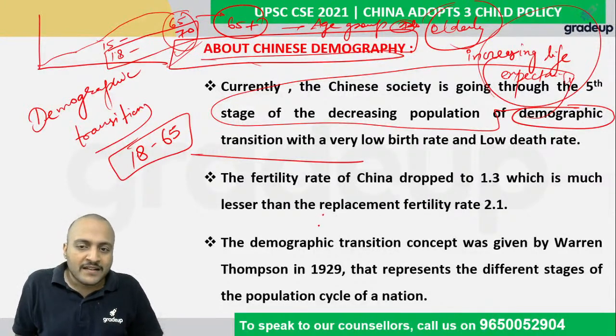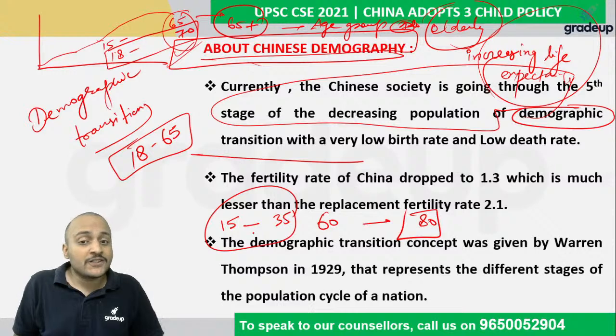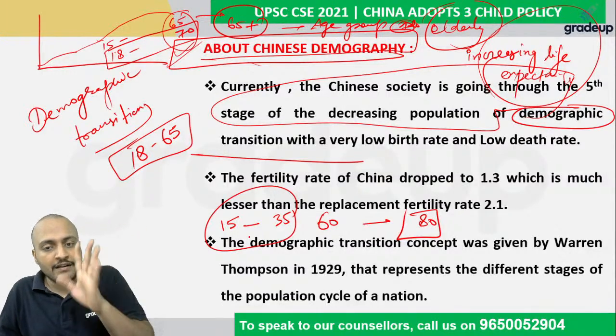Suppose somebody is 60 years of age, so he will become 80 in the next 20 years. But somebody who was 15 years of age became 35, and still they have no children.